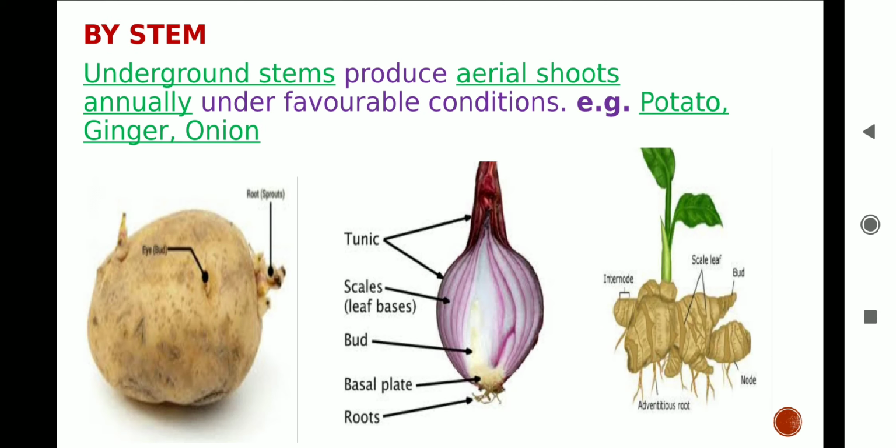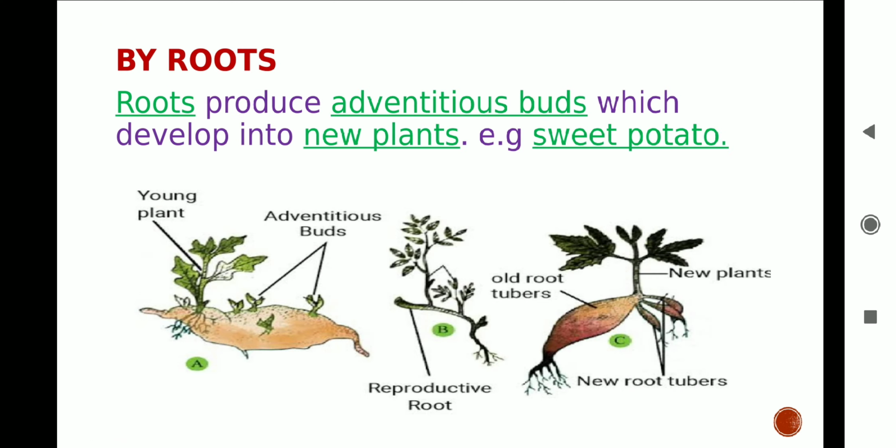Natural vegetative propagation through stem. Potato, ginger and onion have underground stems which have buds on their body. When these are planted, various buds start growing to form new shoots under favorable conditions. And by roots. You must have eaten sweet potato, but did you know that sweet potato is a root tuber? Its root has special buds which develop into shoots under favorable conditions.